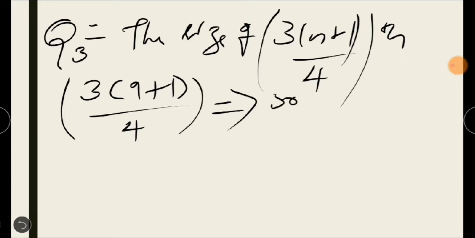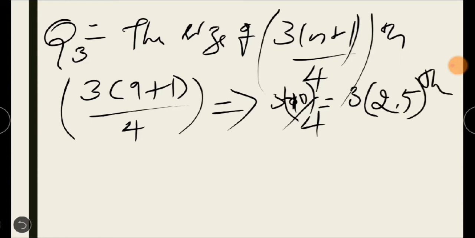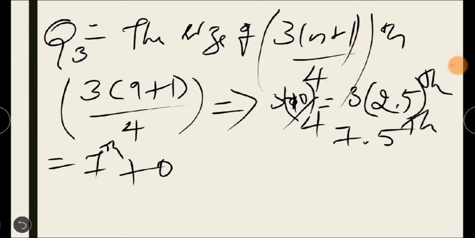So 30 by 4, you will get, sorry, you have to keep it as it is, the 10, don't multiply with 3. So 10 by 4 is 2.5. So 3 into 2.5th item, that will become 7.5, right? 7.5th item means it is nothing but the 7th item plus 0.5.